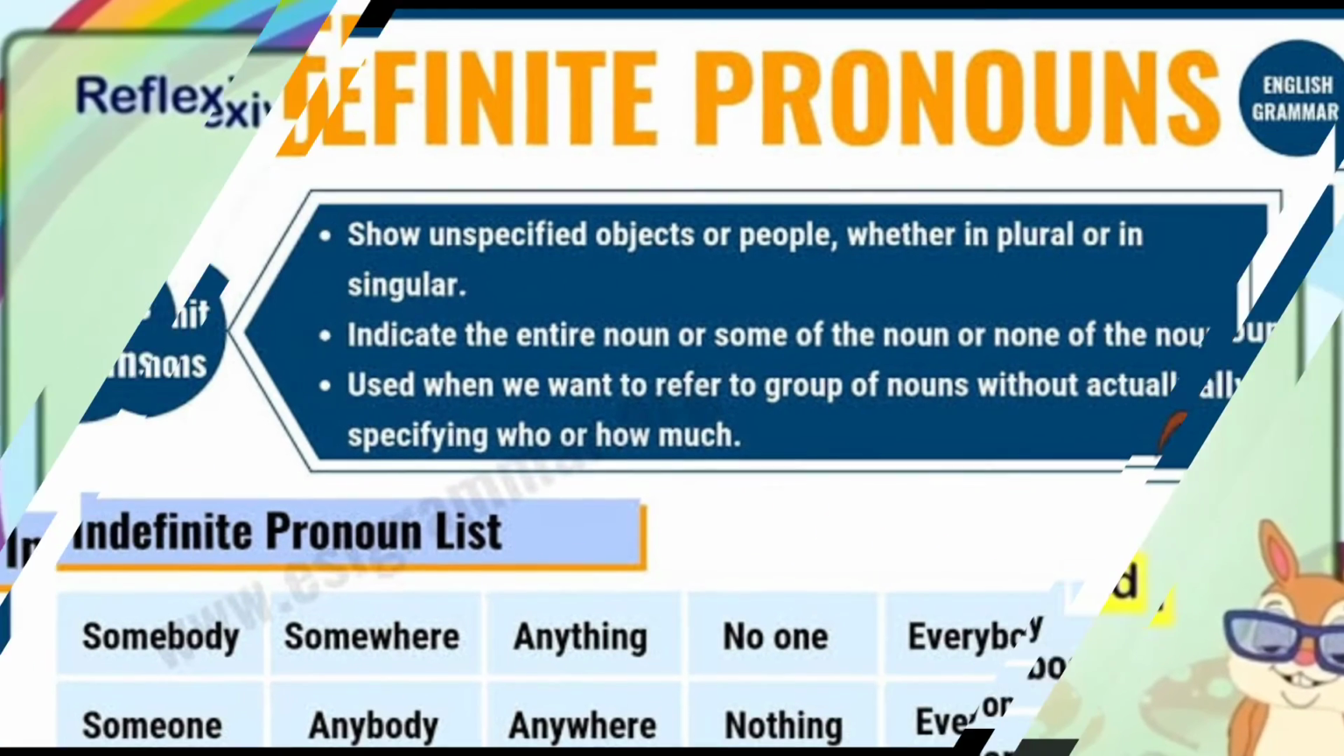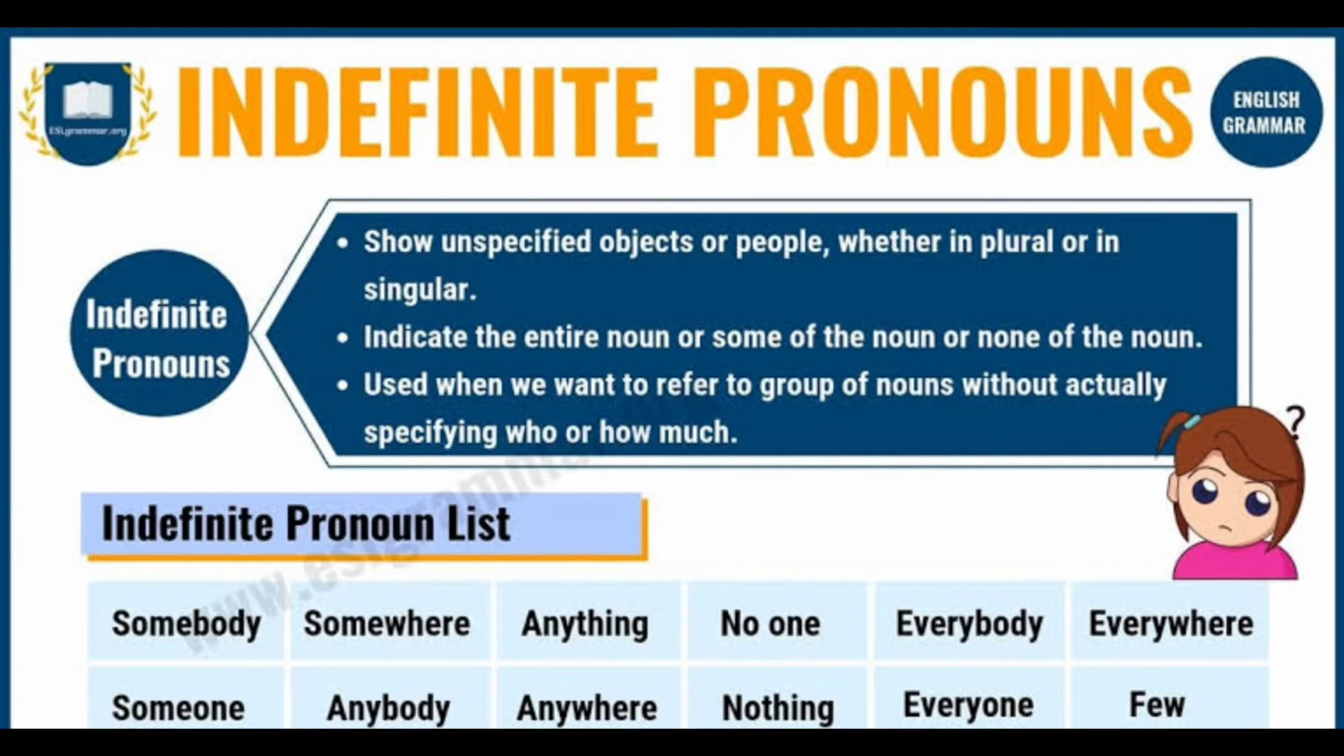Shall we move on to the next pronoun? Our next pronoun is indefinite pronoun. Look at the picture, children. An indefinite pronoun is a pronoun that is used to refer to one or more unspecified persons, things or objects, whether in singular or in plural form. And the next thing, it refers to the people or things without saying exactly who or what they are. Look at the picture, children. Here you have some of the indefinite pronouns in the list.